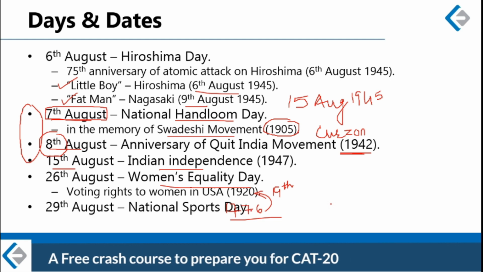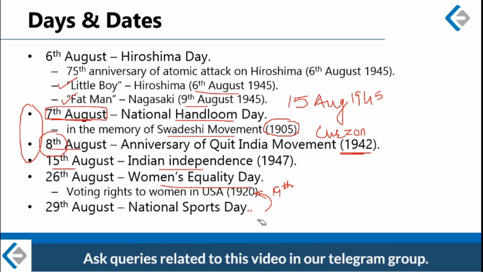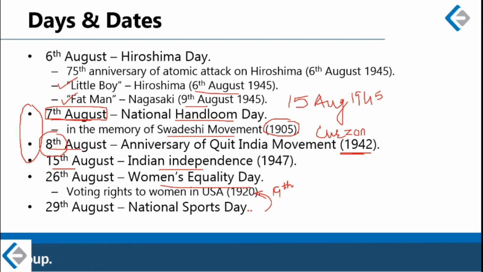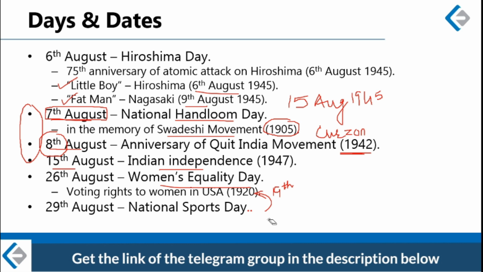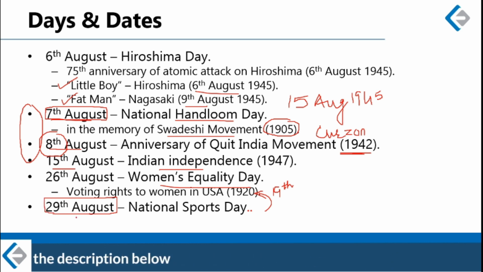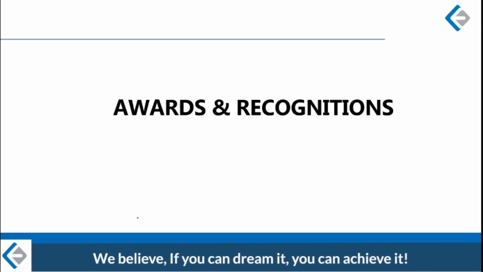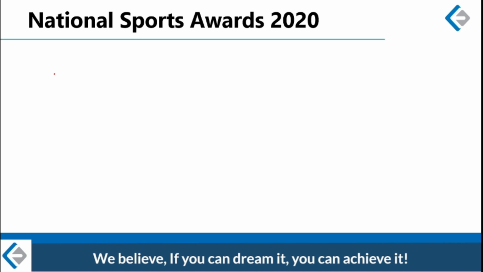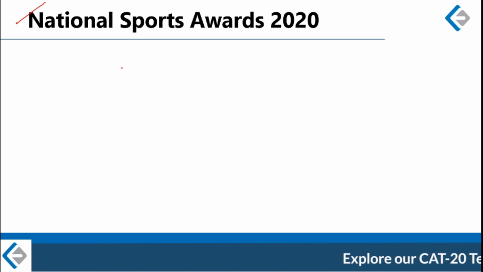Now the last day of this month is National Sports Day. National Sports Day, which is celebrated on 29th August, is the birth anniversary of the legendary hockey player from India, Major Dhyan Chand. All right. And the next category of news that we are going to look at in the month of August is also connected to National Sports Day, because on this date, which is 29th August or the birth anniversary of Major Dhyan Chand, on this date we announce our National Sports Awards. So next category is awards and recognition, and one major award announced this month is National Sports Award.